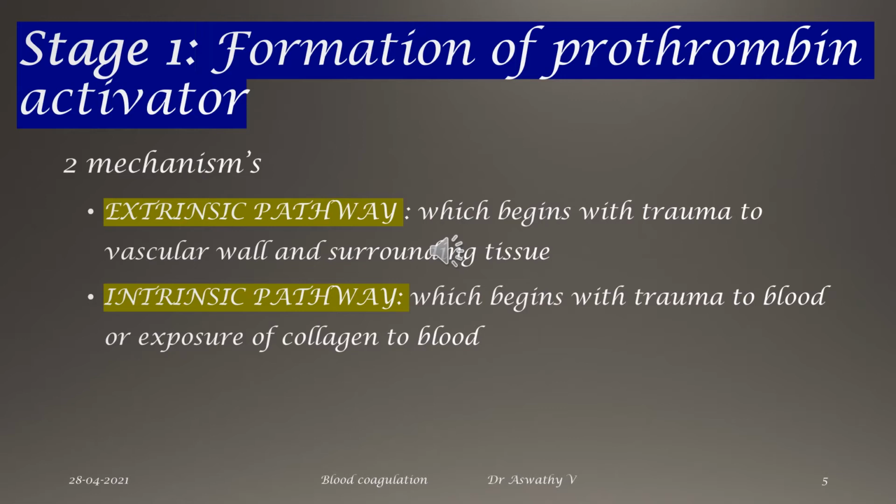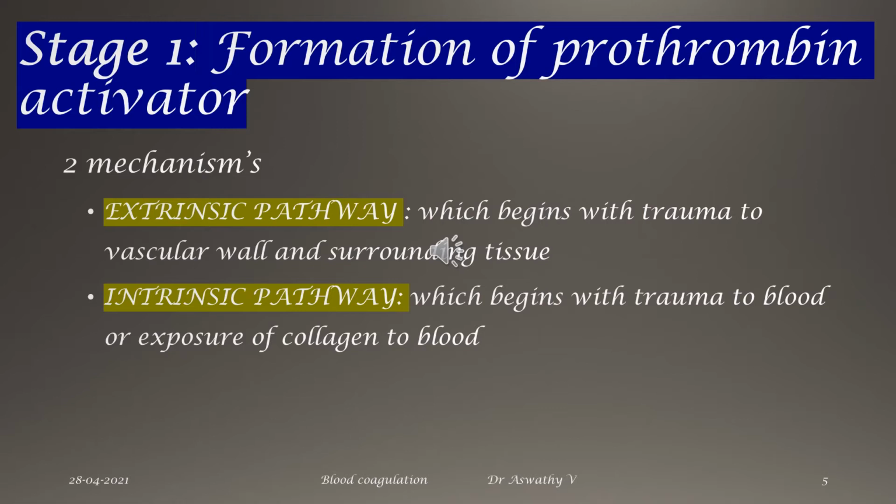In case of the extrinsic pathway, the damaged vascular wall and the surrounding tissue will produce a protein, tissue thromboplastin, which is factor number 3, and this tissue thromboplastin will give rise to a cascade of reactions and produce factor number 10. So that is the extrinsic pathway, in which the triggering factor is secreted by the vascular wall and the surrounding tissue. In case of the intrinsic pathway, the triggering factor is something which is already there in the bloodstream,